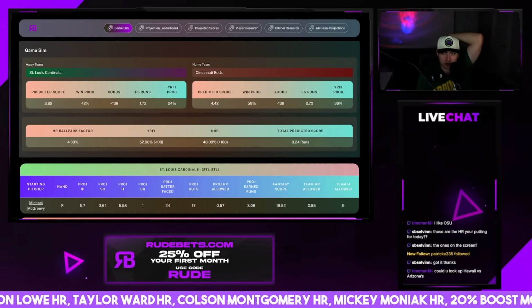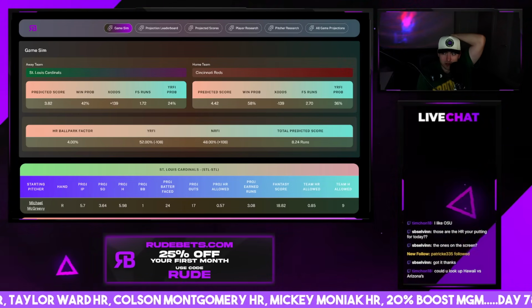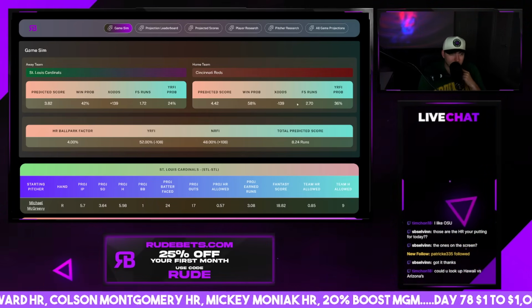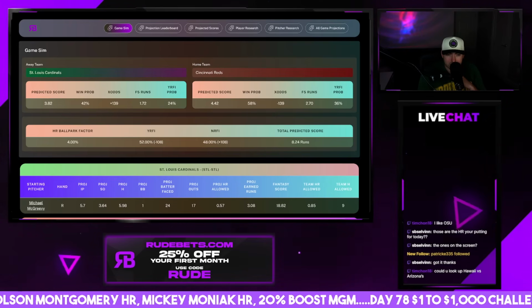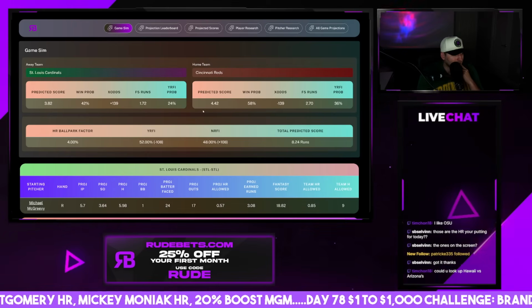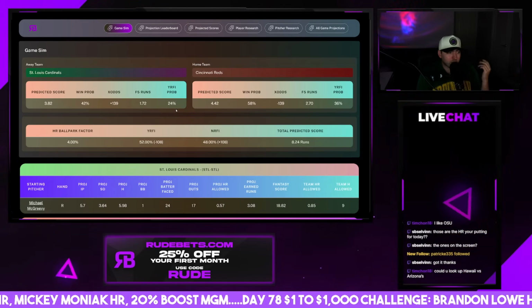Game 6, Cardinals-Reds. In this game, 138 is the line for the Reds. That's exactly what we have it at. So there's not really much here. Fair value does not mean good value. So fair price for the Reds on the money line.